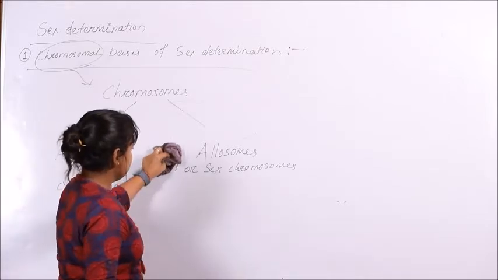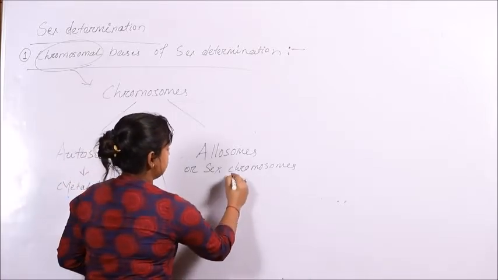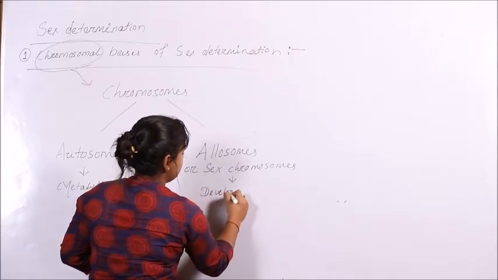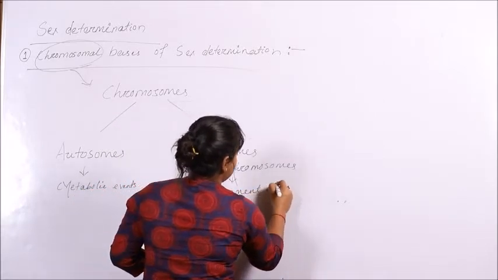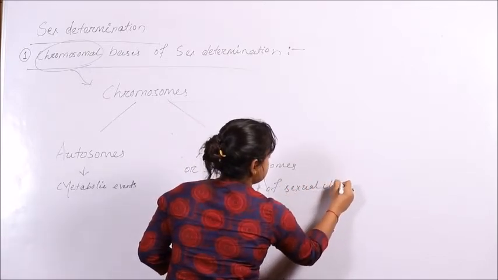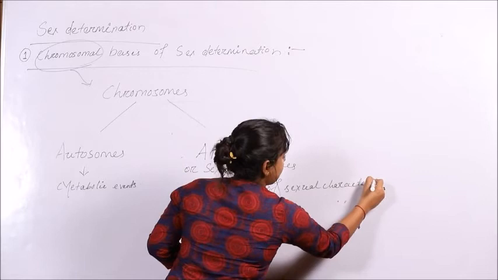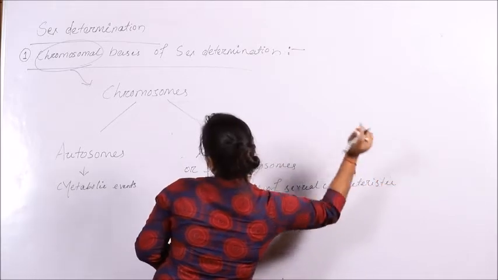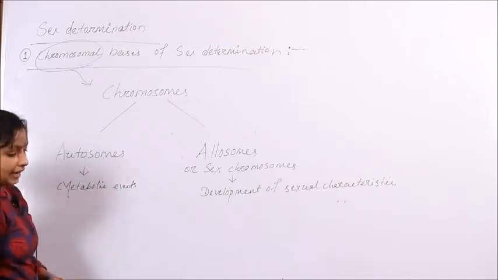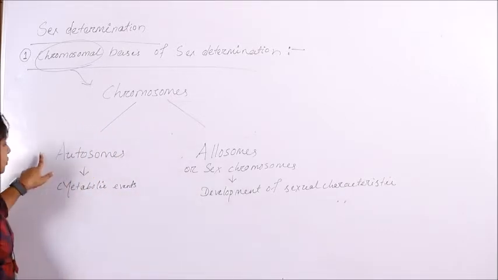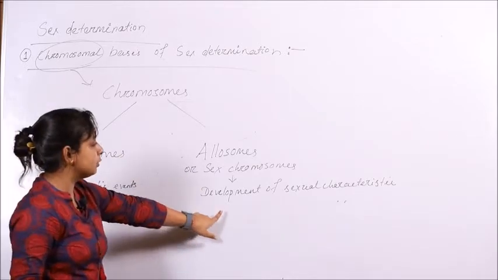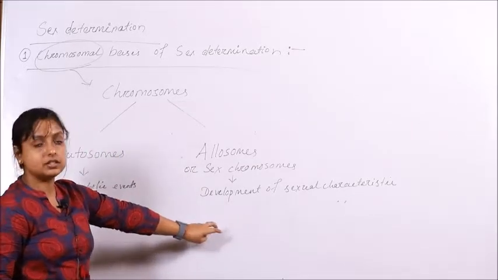Whereas the sex chromosome, as its name suggests, is mostly responsible for the development of sexual characteristics. So chromosomes are divided into autosomes and allosomes, where the autosome is responsible for metabolic events and the allosome or sex chromosome is responsible for the development of sexual characteristics.